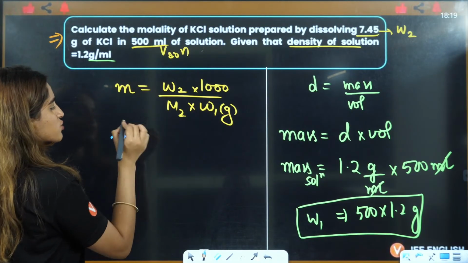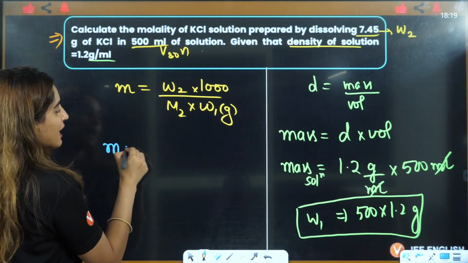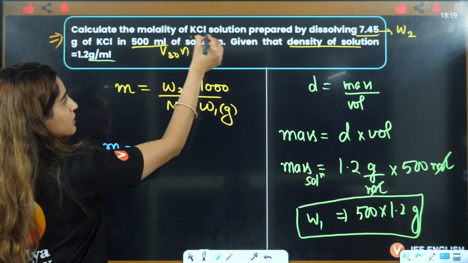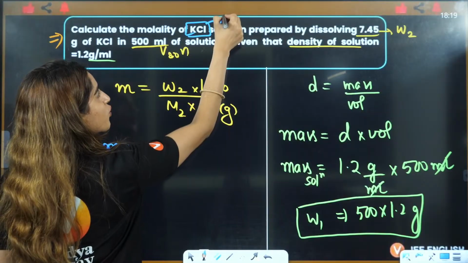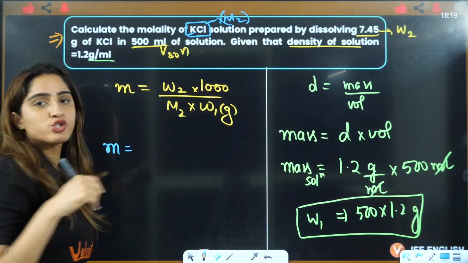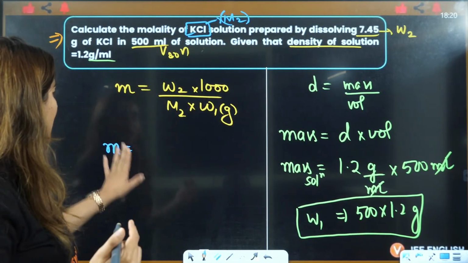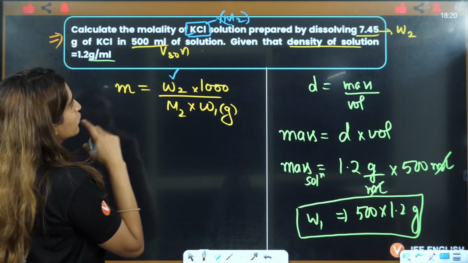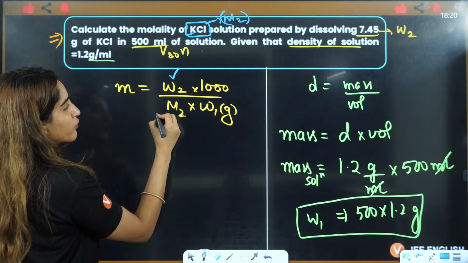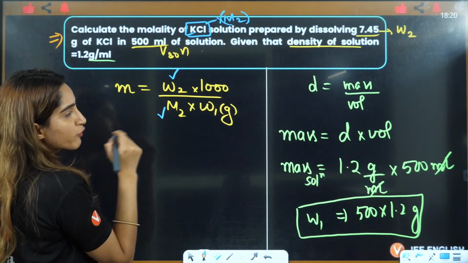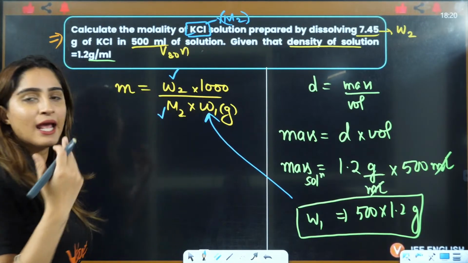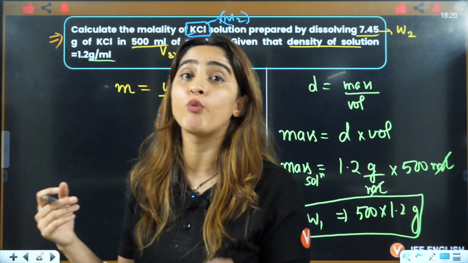Now, even that is not important for you. Molality is equal to... for KCl, you just have to put the molar mass, because you know what solute you have. Right now you know the W2 that is given to you, 7.45. M2 you can calculate for KCl. W1 you know from here, you can put it here, and hence you can easily calculate the value of molality.